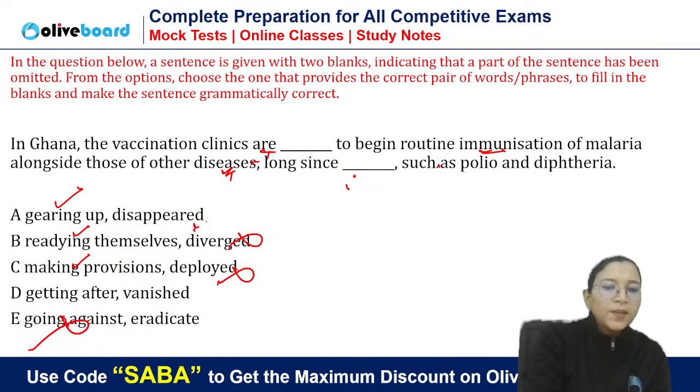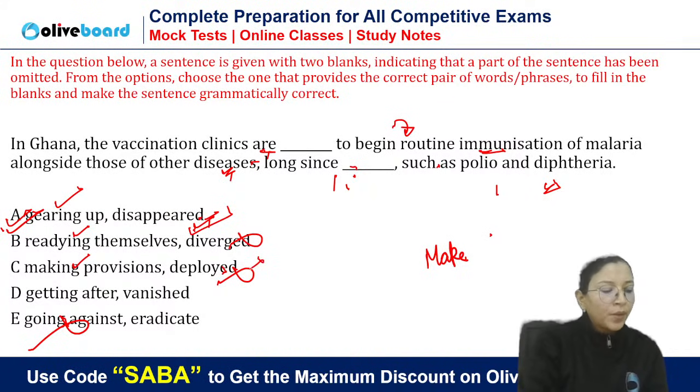So simply the diseases that have disappeared long ago, जो काफी पहले disappear हो गई थी जैसे polio and diphtheria, but now again they are trying to begin routine immunization, even though these diseases have disappeared. Okay, so they are readying themselves up, they are gearing up for the vaccination program of these diseases. C will not come. Make provision for something, and you cannot use deployed for disease. Can we use deploy for disease? Deploy we use for some army personnel. नियुक्त करना होता है deploy. Okay.